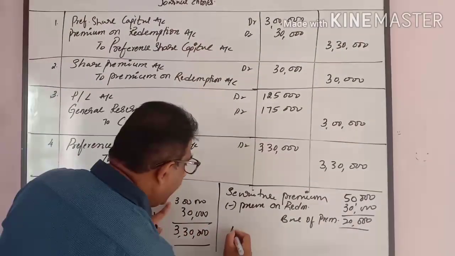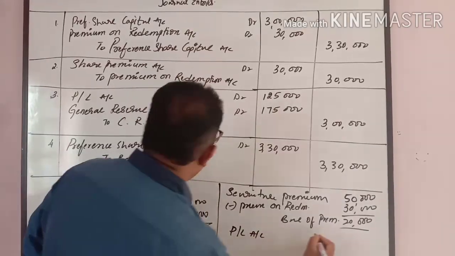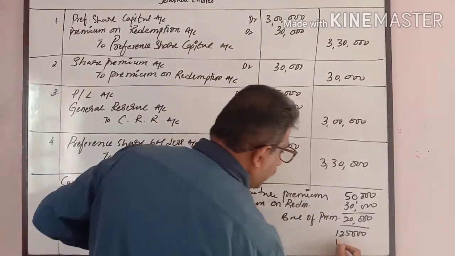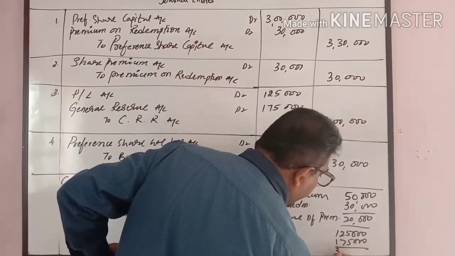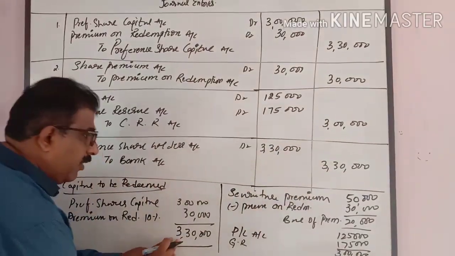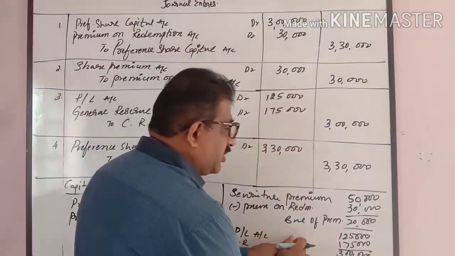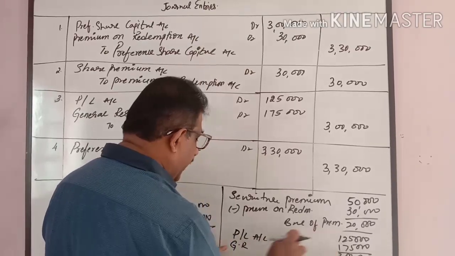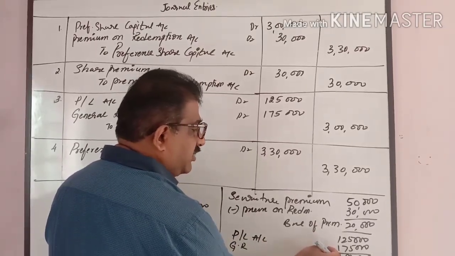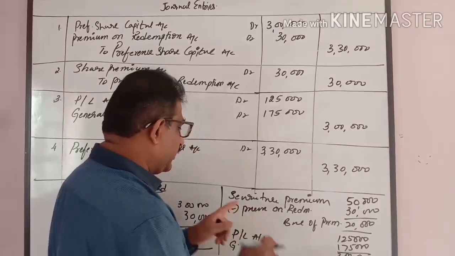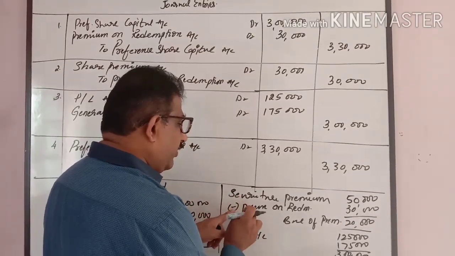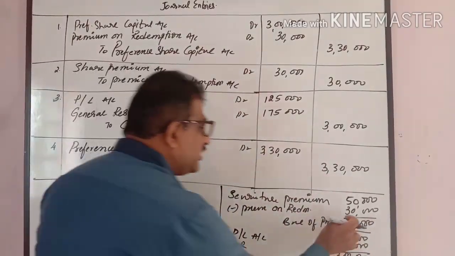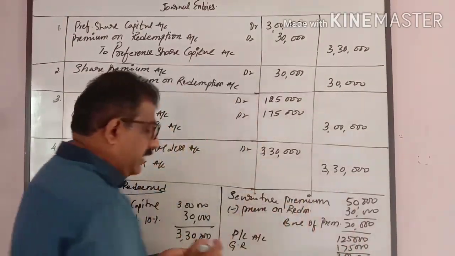How can I pay? P&L account 1,25,000 I can utilize, and the remaining general reserve 1,75,000, totally 3 lakhs. This is the amount I should redeem. How has it been generated? Out of the divisible profits. Divisible profit we have 1,25,000 in the P&L account. The remaining 1,75,000 I transferred from general reserve. Totally it comes to 3 lakhs. Securities premium is adjusted with premium on redemption. The remaining balance in the balance sheet is 20,000. This balance we need not worry about, since we have 50,000 that have been taken here.